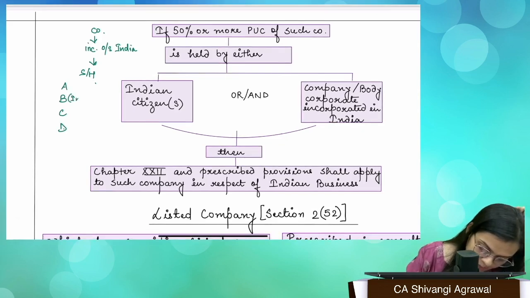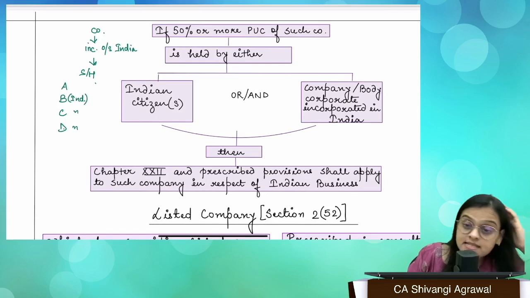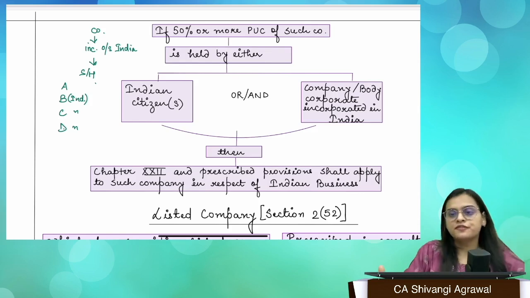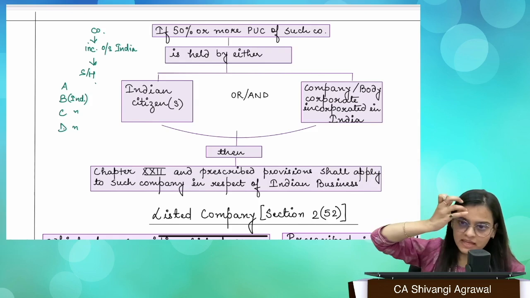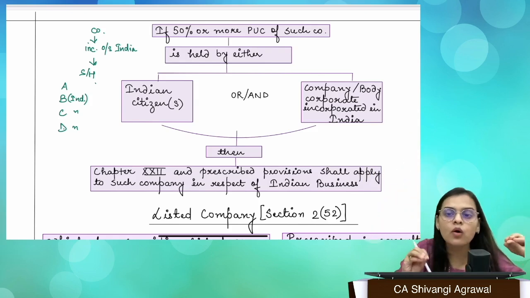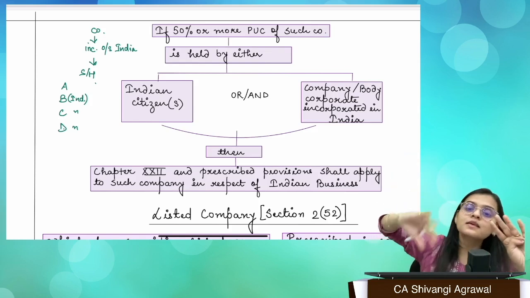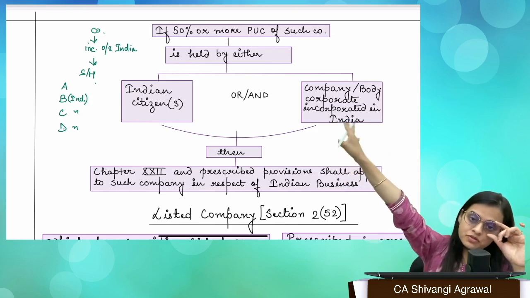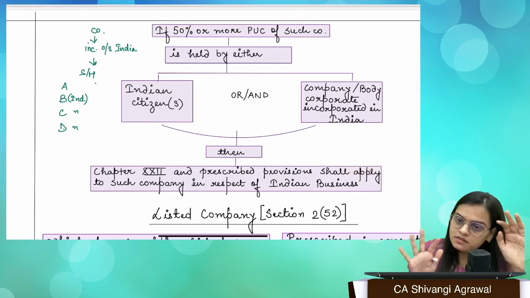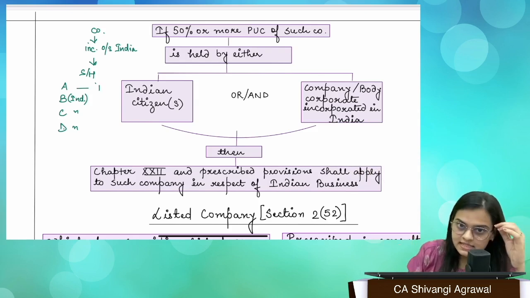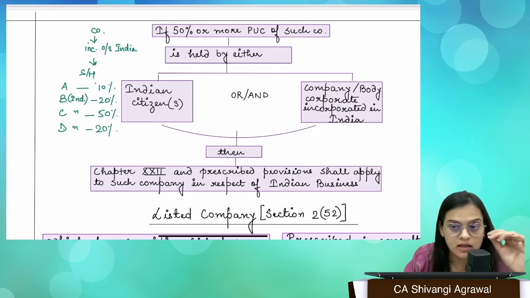Now, out of these, B is an Indian, C is an Indian, D is an Indian. A is not an Indian. Indian means citizen of India. That particular person may be NRI, doesn't matter, you're a citizen of India. Or let's say there are four friends, they were living in India, they are Indian citizens, they moved to US and there they incorporated a company, so they are still Indian citizens, right? So out of these, three are Indian citizens. A has 10% shares in the company, B has 20% shares, C has 50% shares, and D has 20% shares in the company.